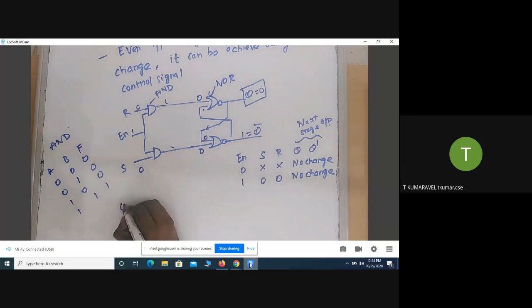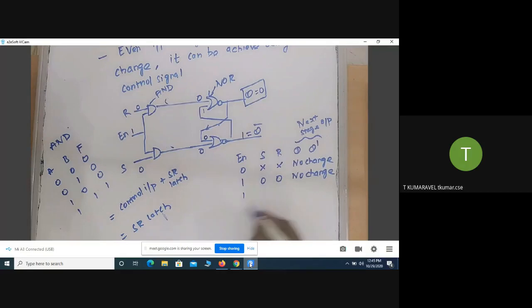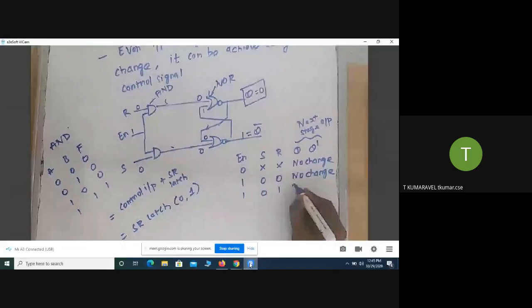It behaves as the control input with SR latch implemented using NOR gates. Its behavior is similar to the SR latch, and we have already seen the behavior of the SR latch. Suppose my control input is 1 and my input combination is 0, 1. What is the behavior of the SR latch? If S equals 0, then Q equals 0 and Q bar equals 1.